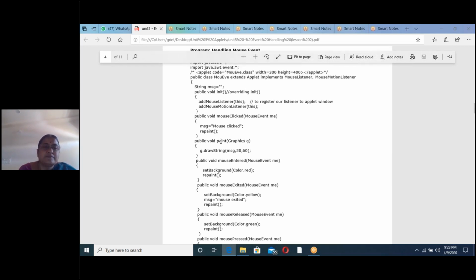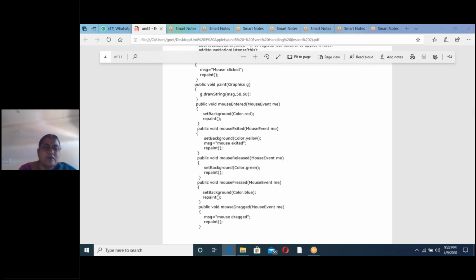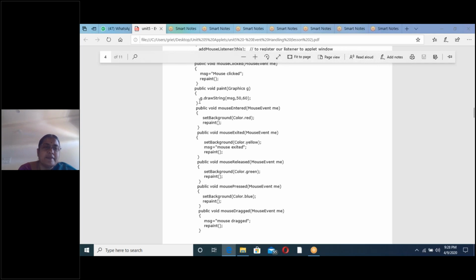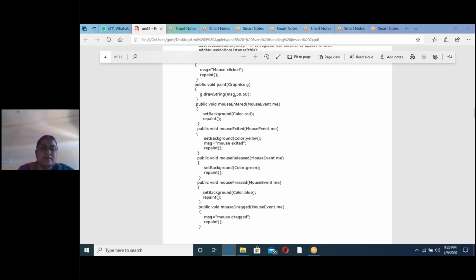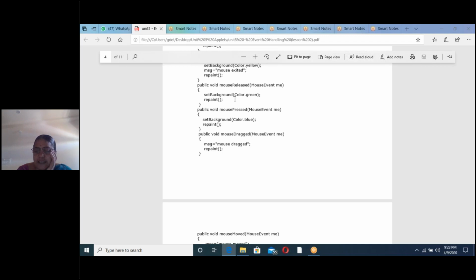Where is the paint method? Repaint means from the repaint method, it will go to the paint method. So this is the paint method. From repaint, it will go to the paint method to print the message on the applet window, using g.drawString. Next, the first combination I will explain.